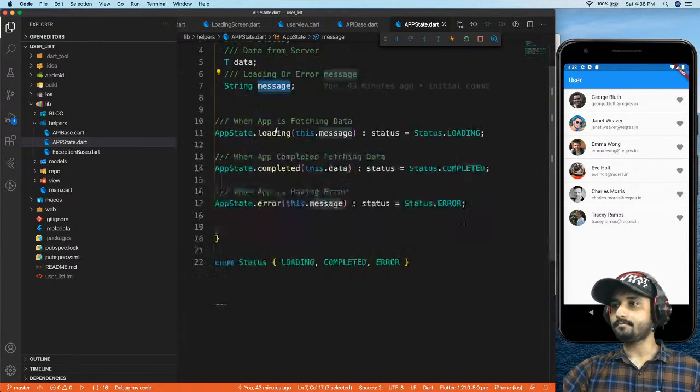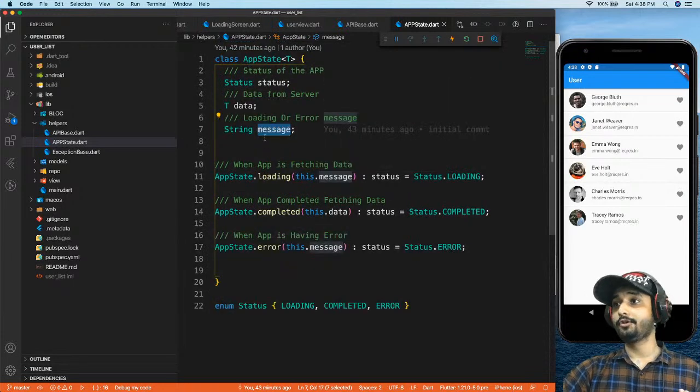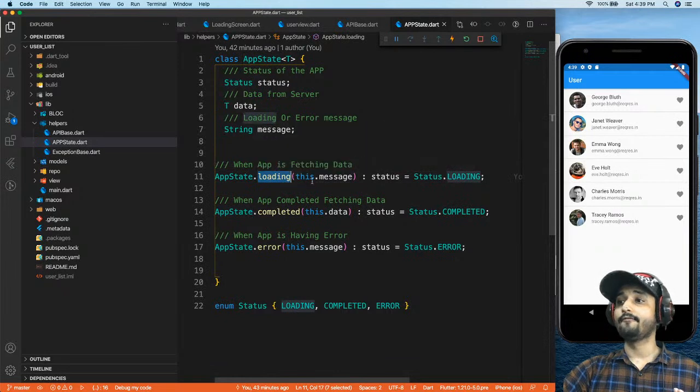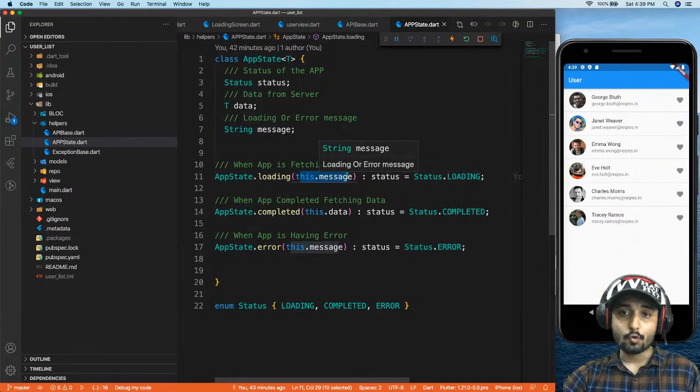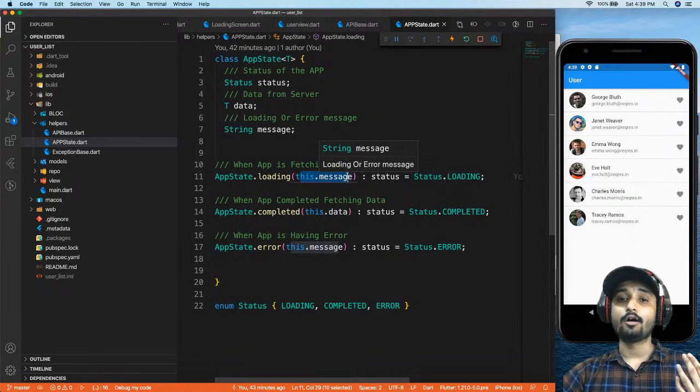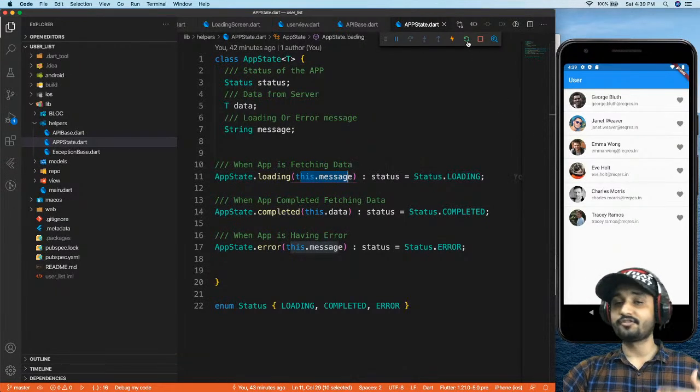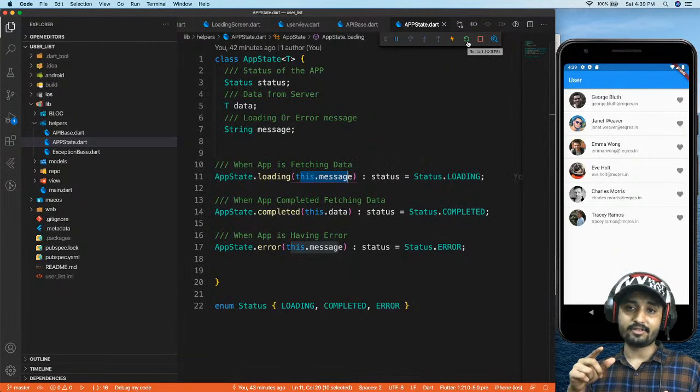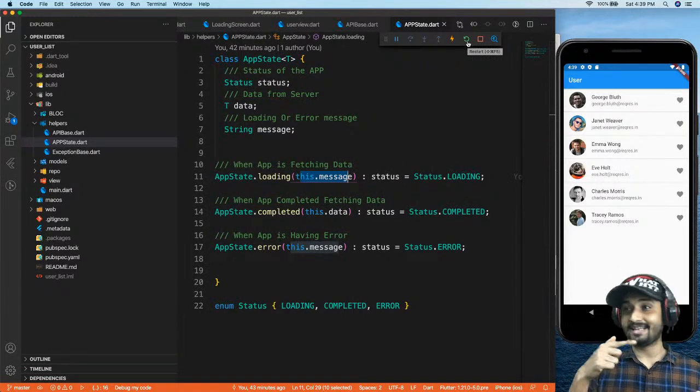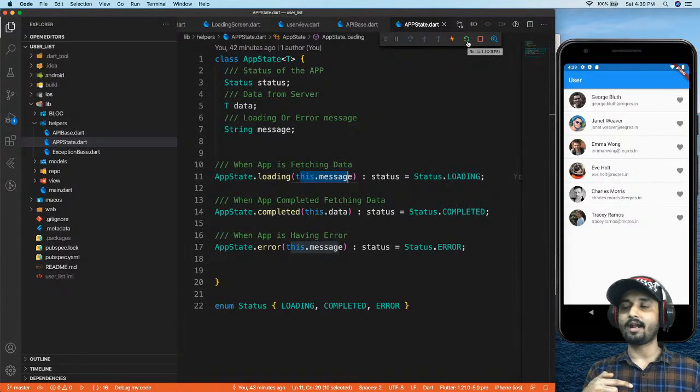Now, I'm going to use my app state dot loading, right? And I'm going to pass the message, right? So this message will show when I try to load my app. So if I just reload my app, I will get a circular progress indicator, and down over there I'll get a message.